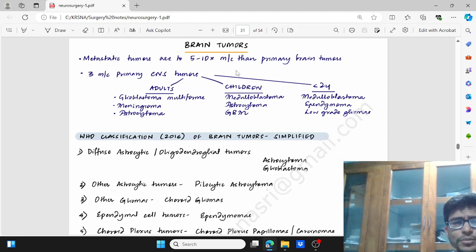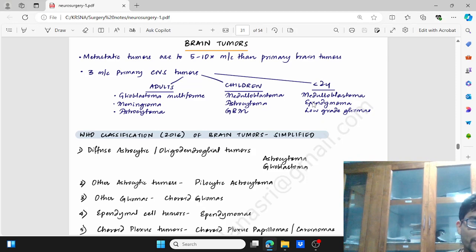So the most common brain tumors are the metastatic tumors, which are 5 to 10 times more common than primary brain tumors. The three most common primary brain tumors in adults are GBM, that is glioblastoma multiforme, meningioma, and lastly astrocytoma. In children, it is medulloblastoma, astrocytoma, and GBM. In children less than 2 years of age, it is again medulloblastoma, ependymoma, and low-grade glioma. So medulloblastoma is common in children and in those less than 2 years of age.